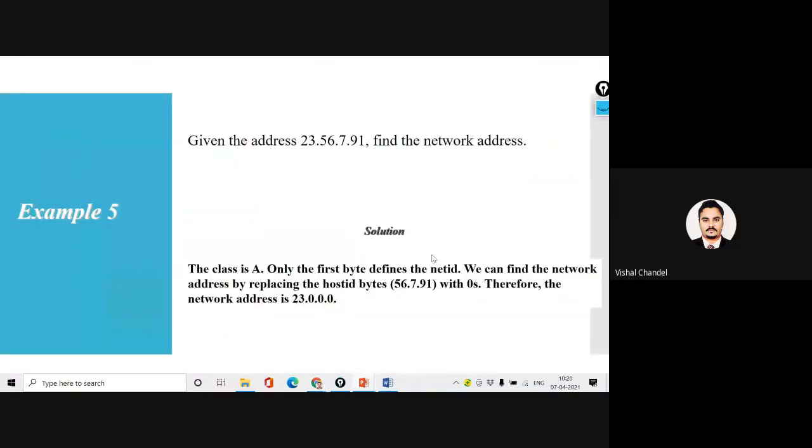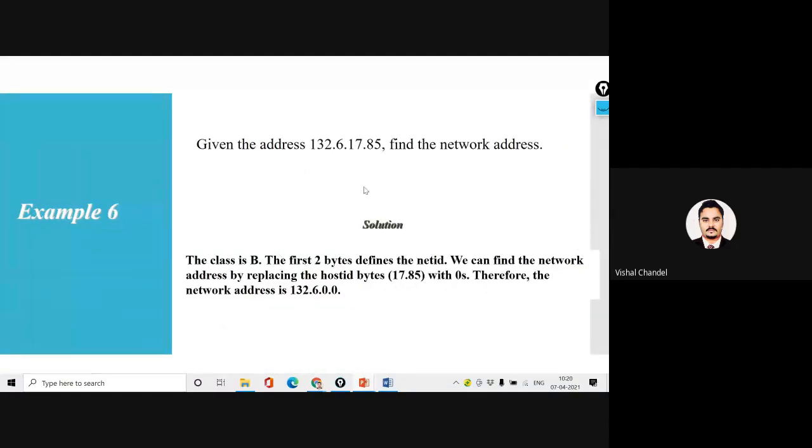Okay, now let's come to the next point. One more example. Given the address 132.6.17.85, find the network address. It's a class B IP address, and the network address of this IP address will be 132.6.0.0.